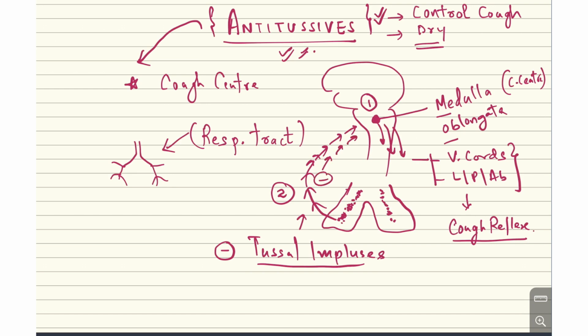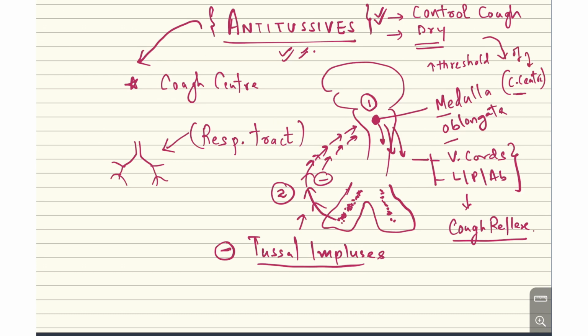There are no more impulses reaching the cough center, and that is why the cough is not initiated, and the cough is controlled with the use of these drugs. Besides inhibiting the tussive impulses, these drugs also increase the threshold of the cough center for cough.